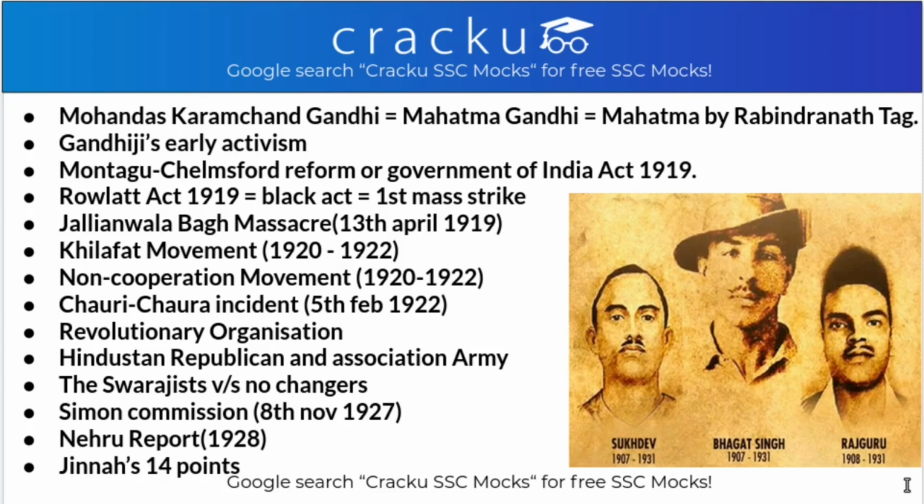After this Nehru Report came Jinnah's 14 points, and this was on 9th March 1929. Here the Muslim League stuck to its demand for reservation of seats, especially in the central legislature and in Muslim majority provinces. During the deliberation of the All Party conference to consider the Nehru Report in December 1928, the All India Party conference was held. On behalf of the Muslim League, Jinnah proposed 3 amendments to the Nehru Report, and in those 3 amendments there were the 14 points of Jinnah, and this is called Jinnah's 14 points.